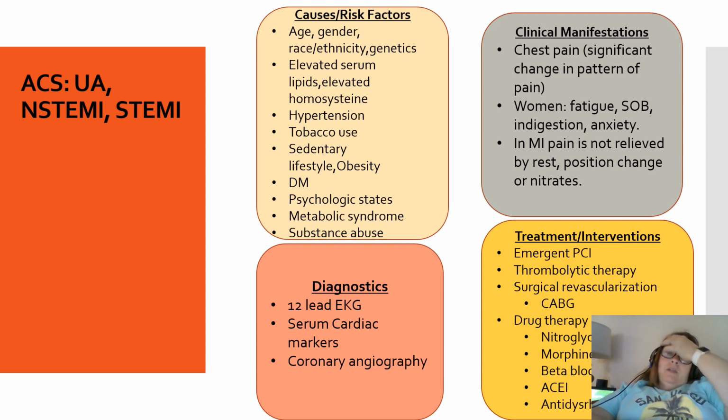Clinical manifestations are chest pain, and this includes a significant change in the pattern of pain, as I said, from stable angina to unstable angina. If they're having more frequent chest pain, it's unpredictable, then they've gone from stable angina to unstable angina. I talked about the symptoms already for women. In MI, pain is not relieved by rest, position change, or nitrates.